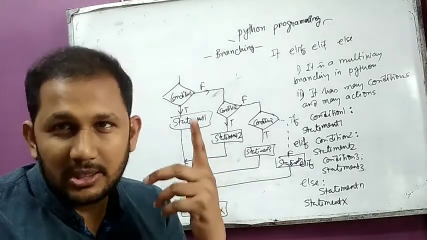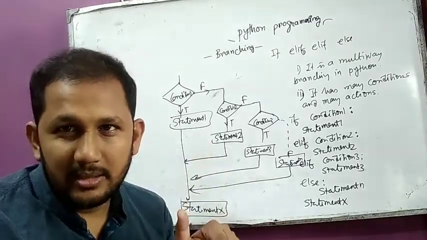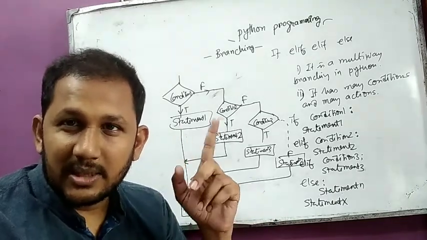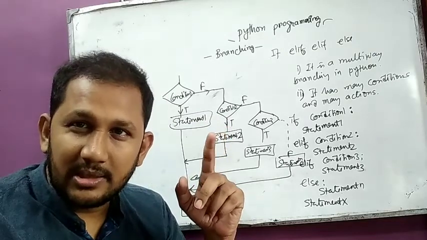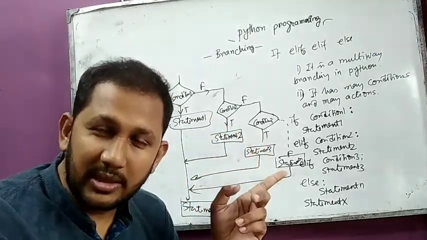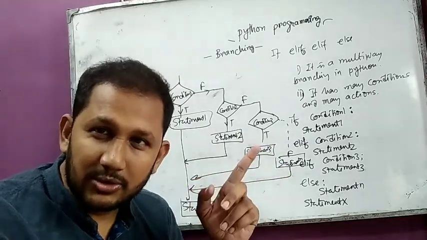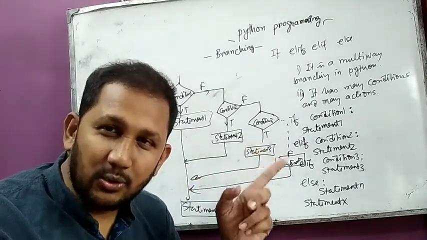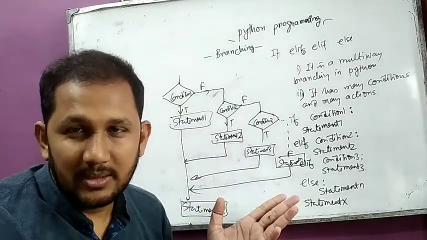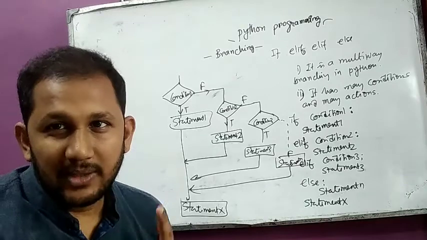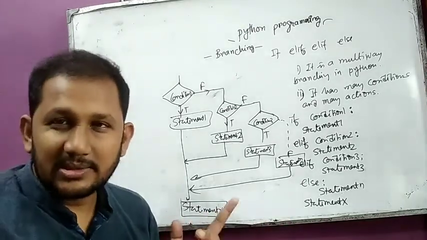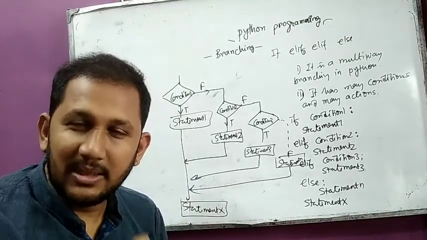If the condition is true, then it will perform the statement and terminate the if else. If the condition is not true, then you check the next condition. If it is again not true, then check the next, and so on. Finally, it goes to the else part if all conditions are false. So this is the concept of if else in Python programming.